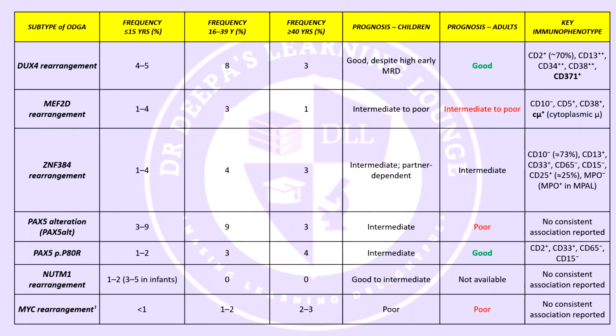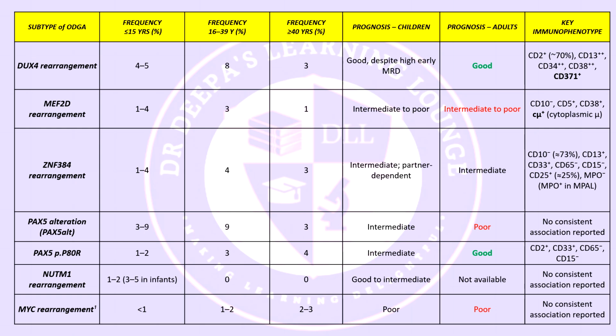The next row is the ZNF384 rearrangement, the third row. Here we see that ZNF384 rearranged B-ALL contributes about 1 to 4% of childhood B-ALL, 4% in the 16 to 39 group, and 3% in adults. The prognosis is about intermediate, but importantly, it can depend on the fusion partner and the overall mutation background.